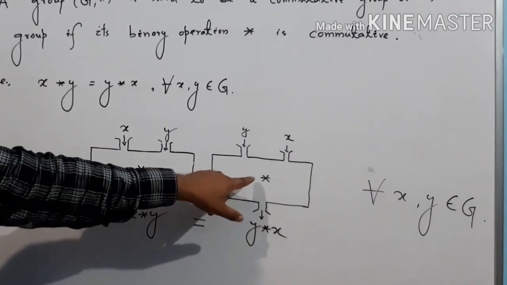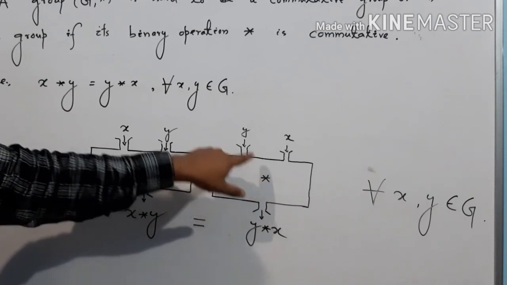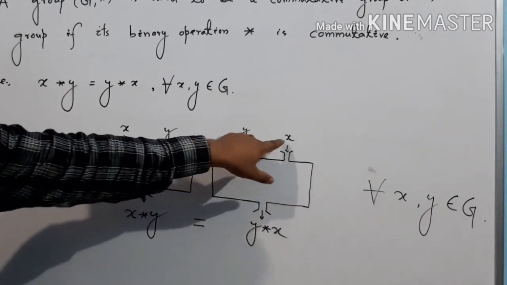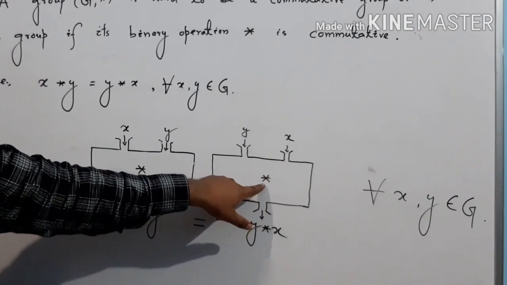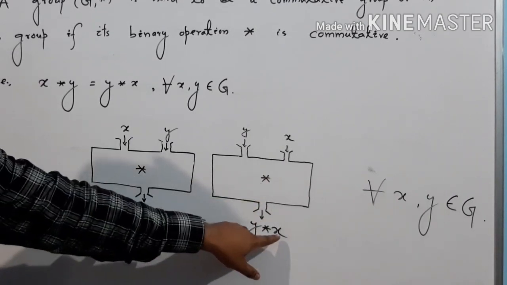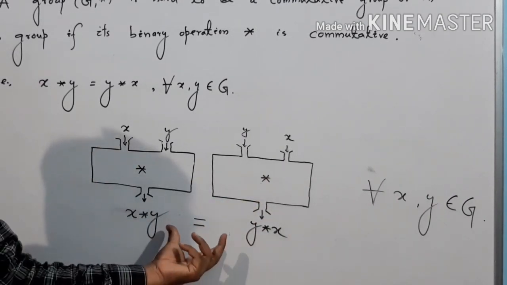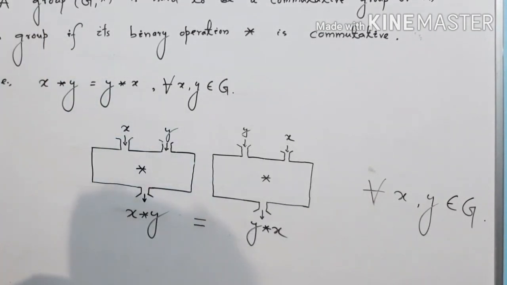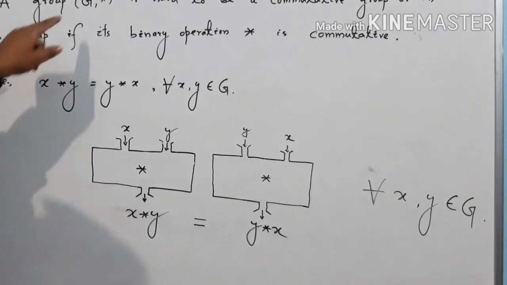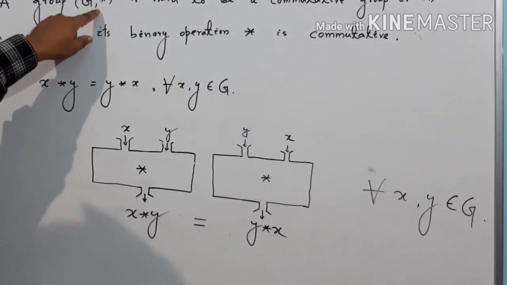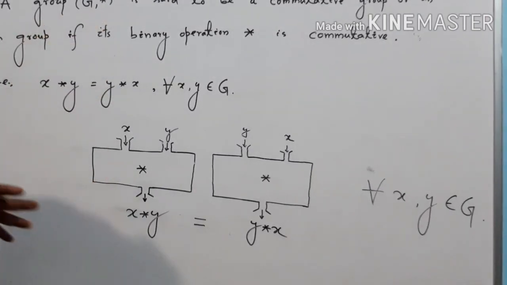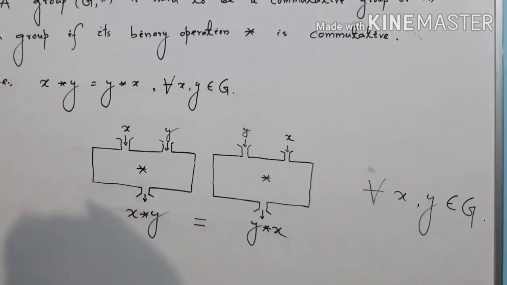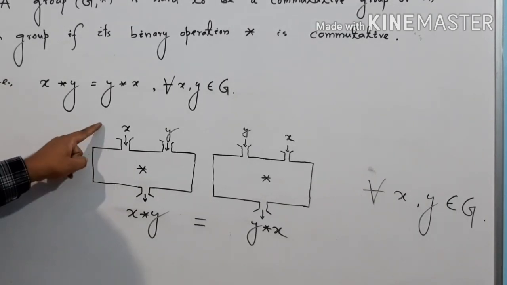Similarly, here I have taken the binary operation star, input values are y and x, and with the operation star it becomes y star x, and these two values are equal. This is true for all x, y belonging to G. Then this group (G, star) is abelian if it satisfies the commutative property.